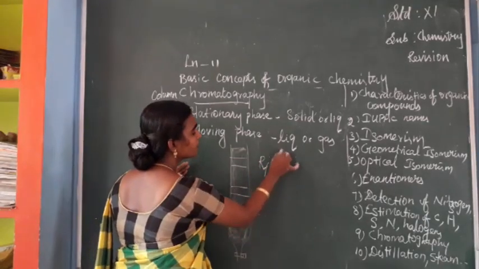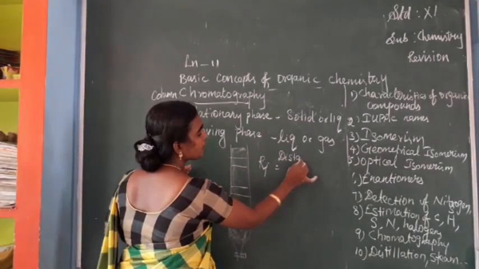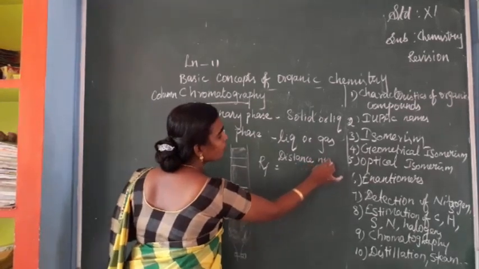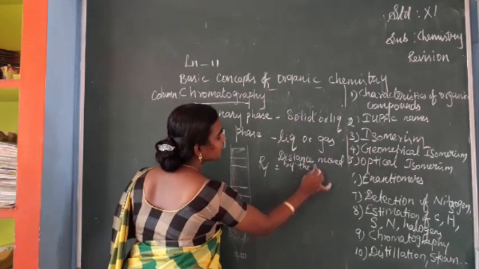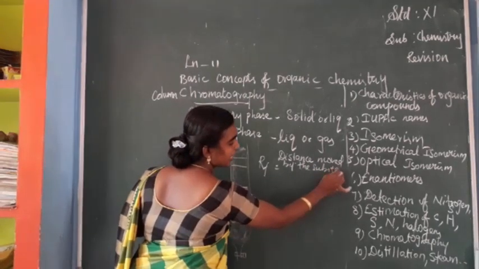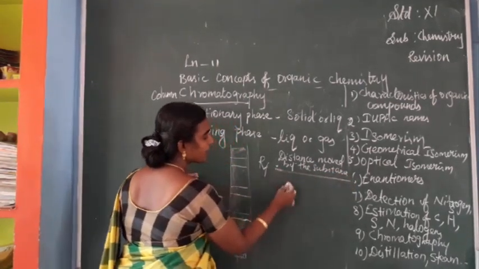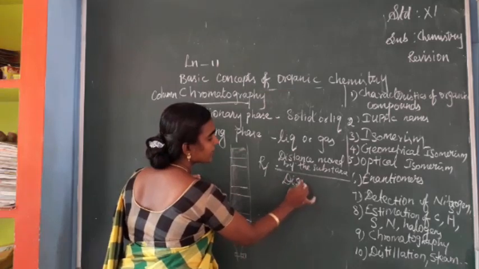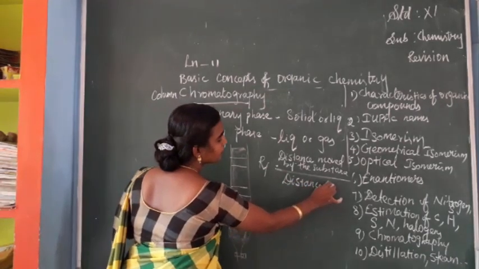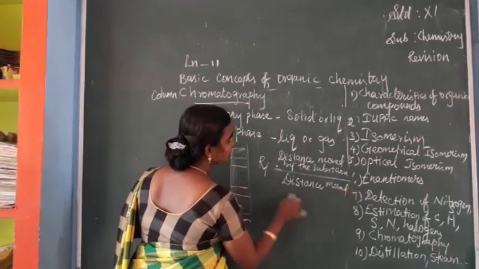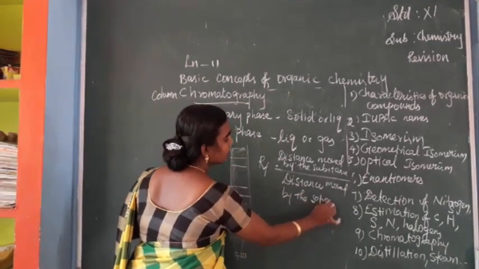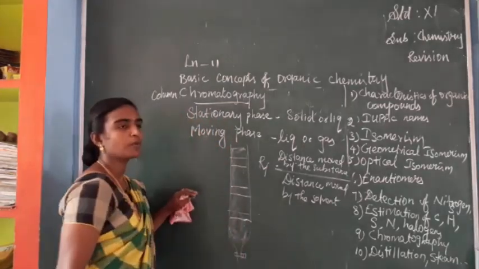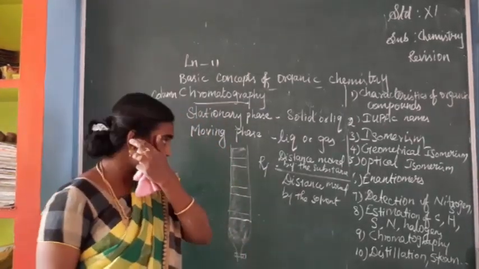It is the distance moved by the substance from the baseline divided by the distance moved by the solvent from the baseline. From this formula, we can calculate the retention factors.